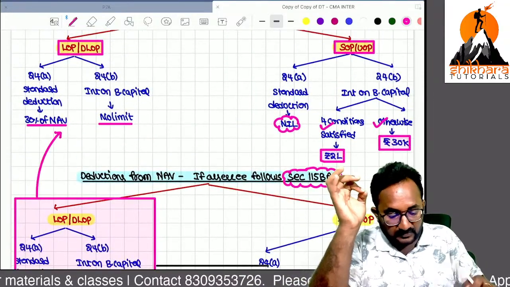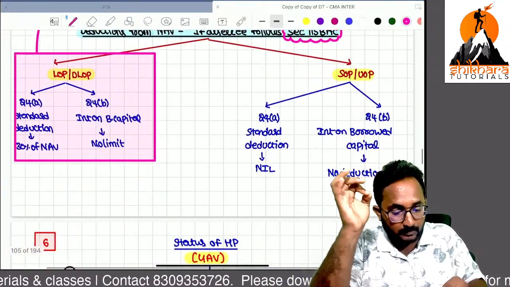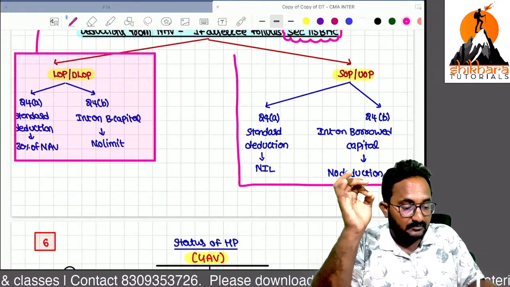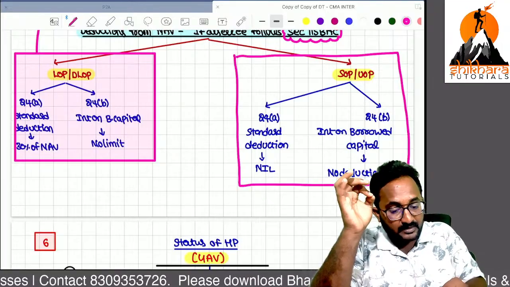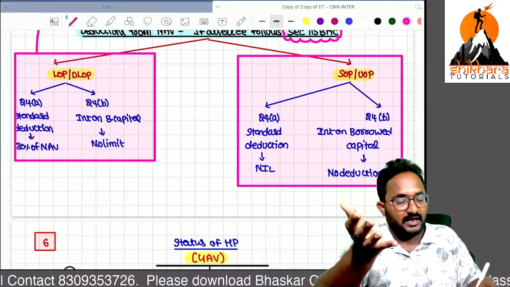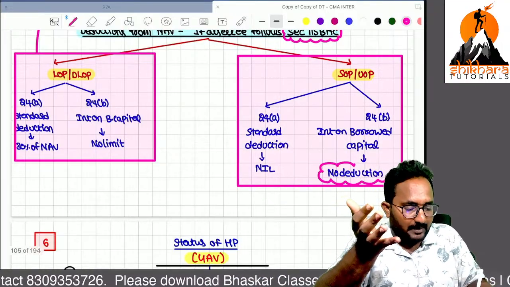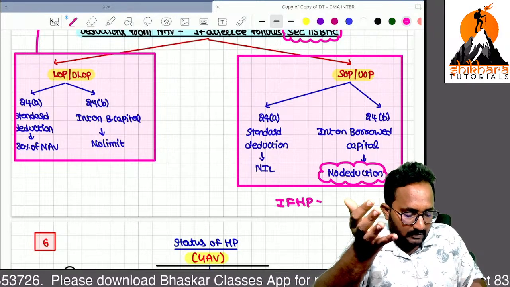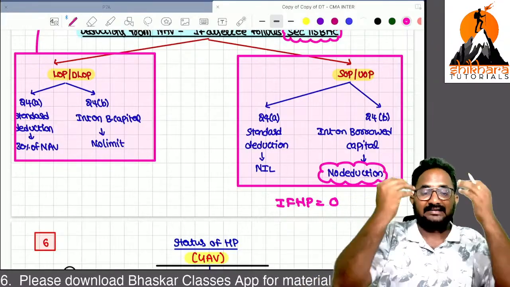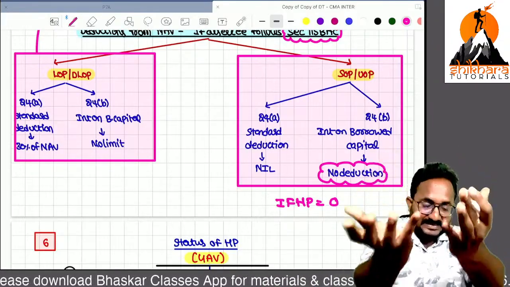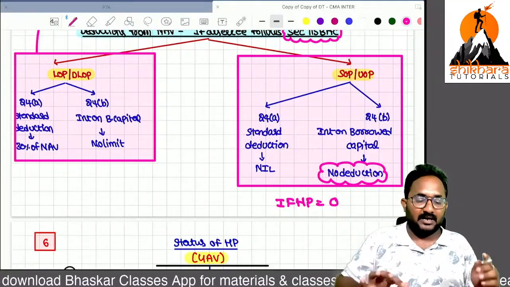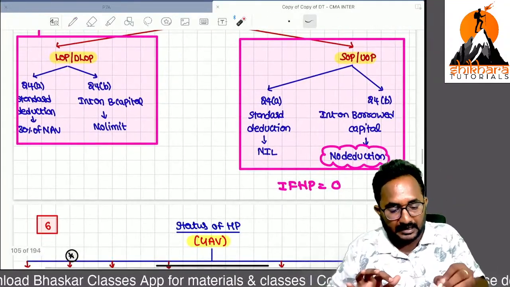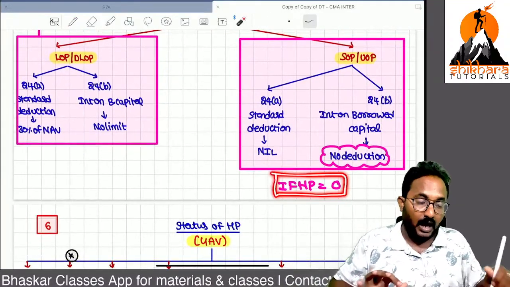In case of self-occupied or unoccupied property, your answer will be 0. Why? There is no standard deduction. There is no interest on borrowed capital. Ultimately, here your income from house property, always you will get 0 only, because NAV 0, standard deduction 0, interest on borrowed capital 0. Your answer also you will get as 0. Are you clear?